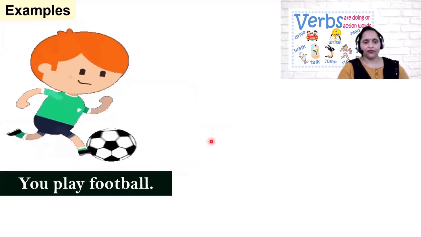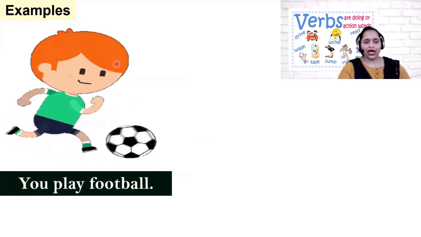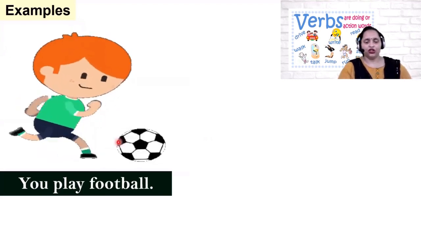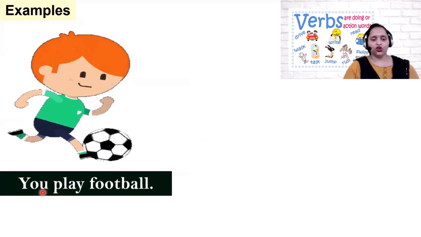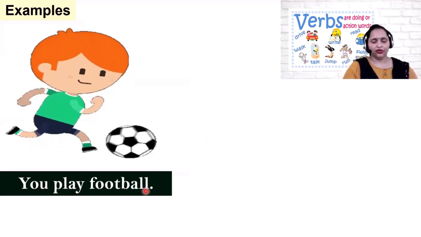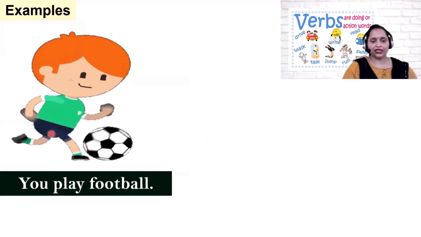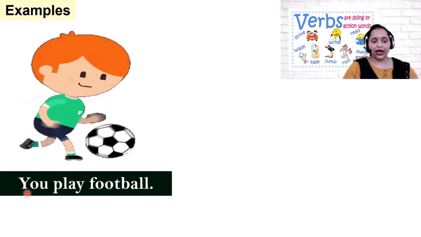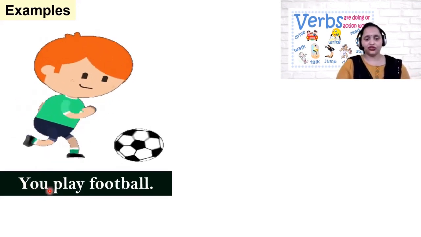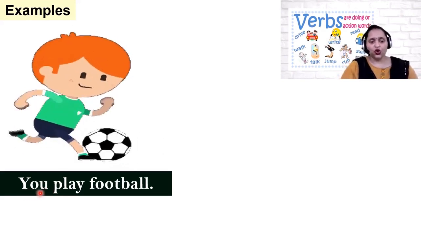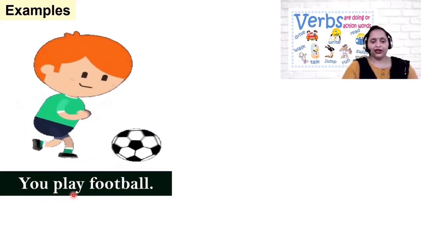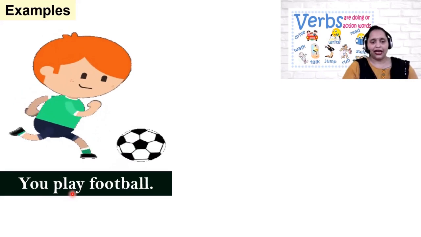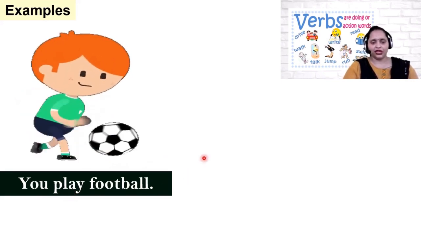Let us see an example. You can see this boy. What is the action performed by this boy? First tell me. He is playing football. Now let us read the sentence. You play football. So you is used here as a pronoun. I told you that with you and I we never change the verb. So you play football. The word play here remains like that only. Here play is an action word. It is a verb.